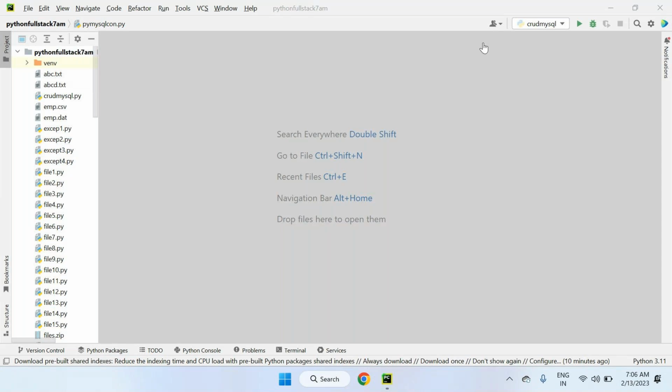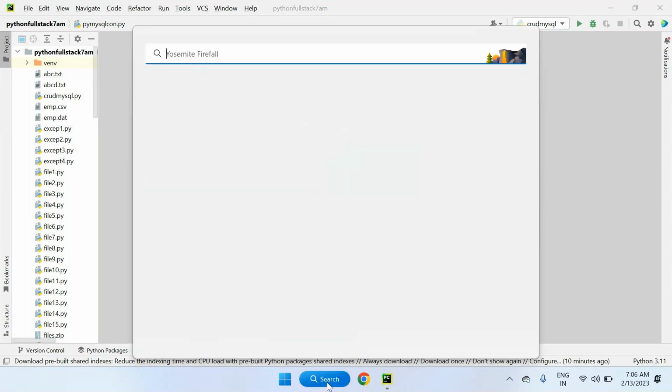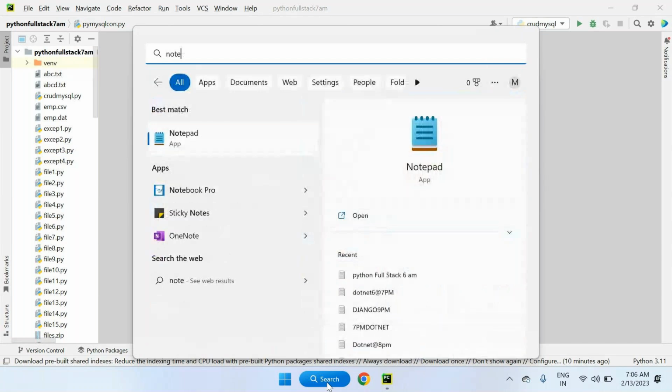So in the last session, we just discussed the Python database connectivity program. According to the documentation, our next topic was decorators and generators, but I'm not going to discuss that. One more big topic is there that I'll complete first. That is multi-threading. After that, I'll go for the remaining topics. All topics I'll cover, but the order is somewhat changing. So today's topic is multi-threading in Python programming.